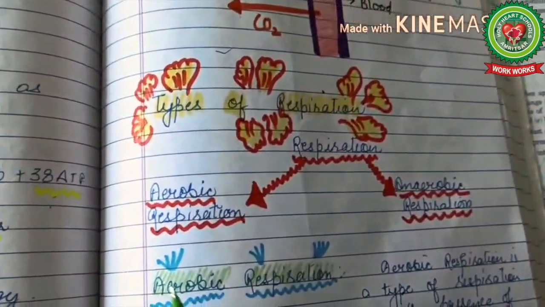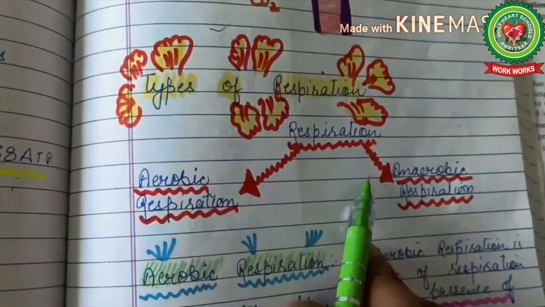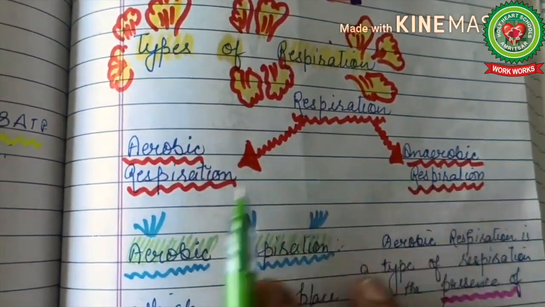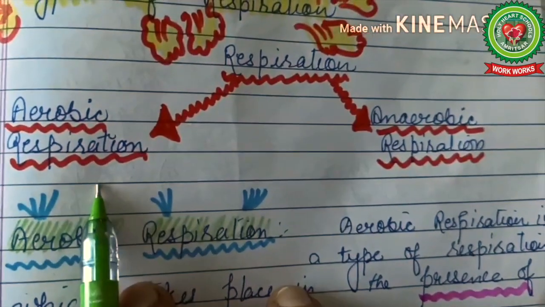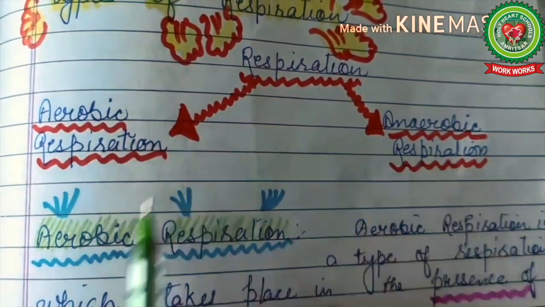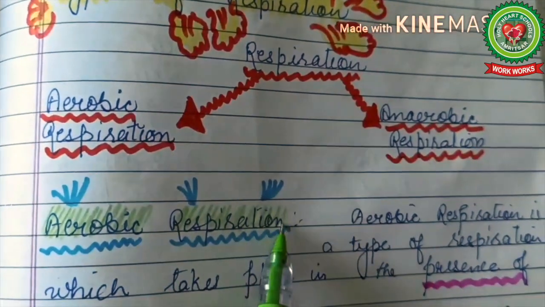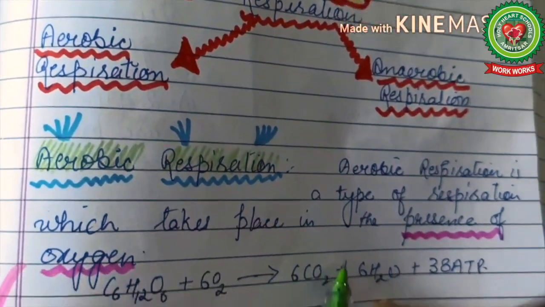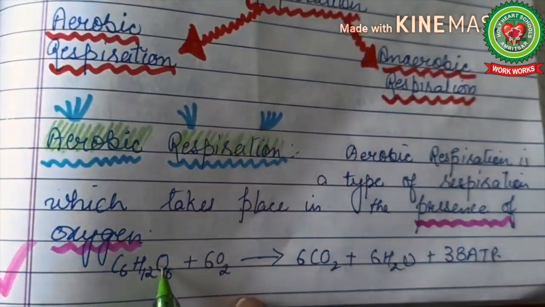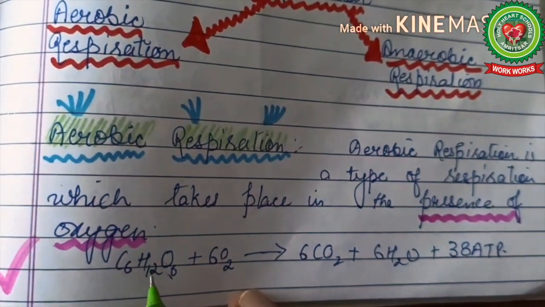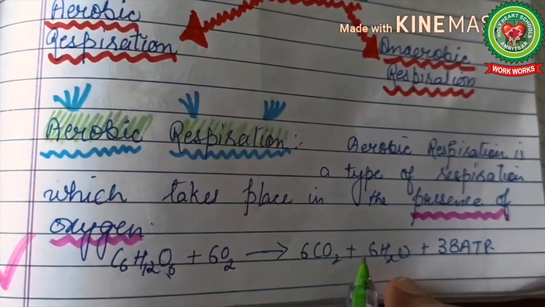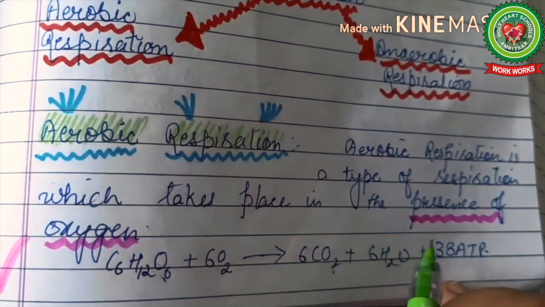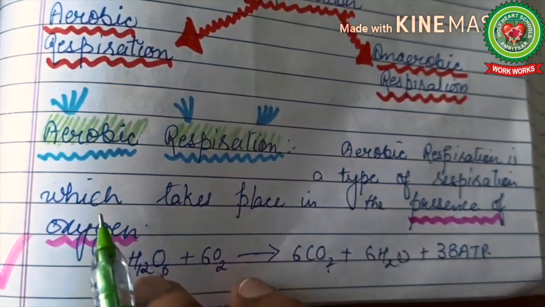So next is types of respiration. Children, before starting with the exact respiration, we will talk about the various types of respiration. We have two types of respiration: aerobic and anaerobic respiration. What is aerobic respiration? Aerobic means respiration which takes place in the presence of oxygen. So C6H12O6 plus 6O2, when they combine, give you carbon dioxide, water and 38 ATP molecules. This is when complete oxygen is there.